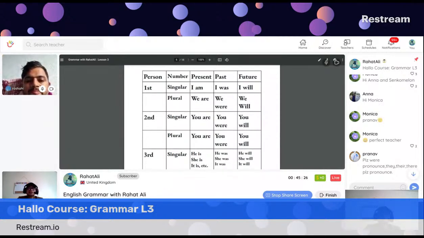In the second person singular, you are, and both. The amazing part is this: you may be singular or plural, but the verb must always be are in the present form. And you were in the past form. In the future, you will.